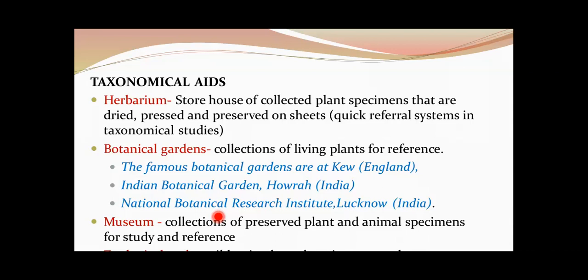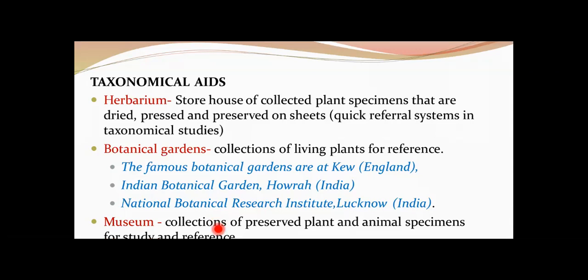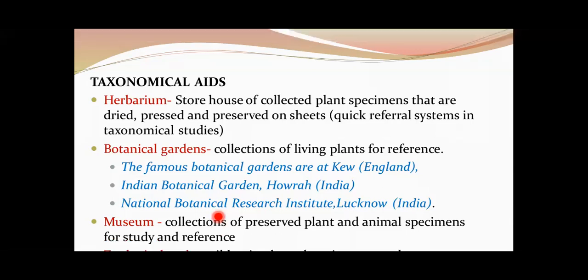The first one here is herbarium. So what is herbarium? You are quite aware of this. Herbarium is nothing but a storehouse of collected plant specimens that are dried, pressed, and preserved on sheets. And these sheets are arranged in a proper manner according to some universally accepted system of classification.